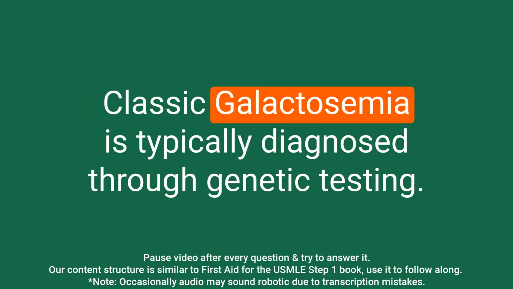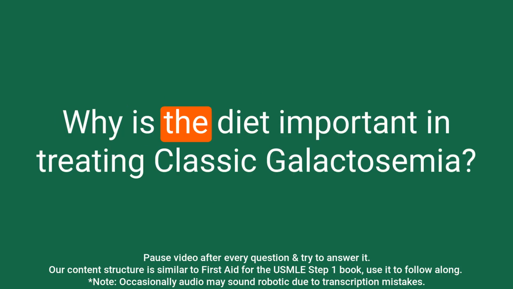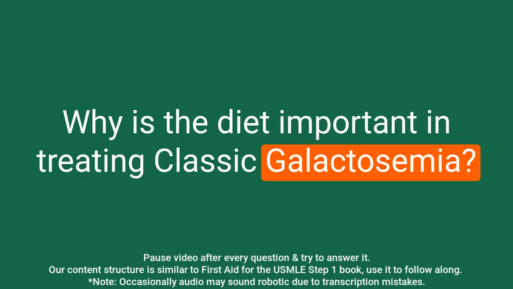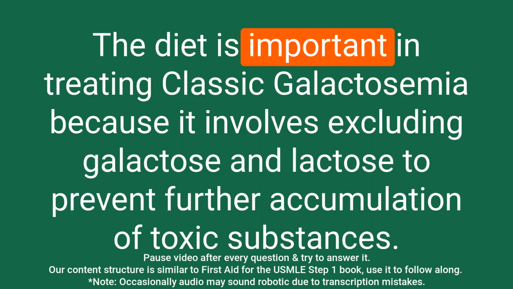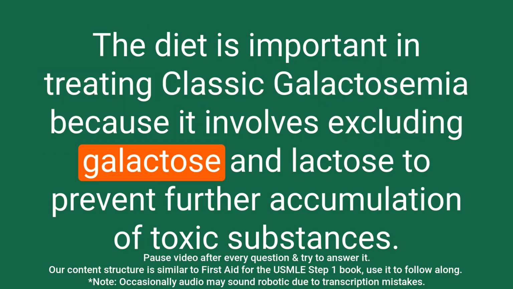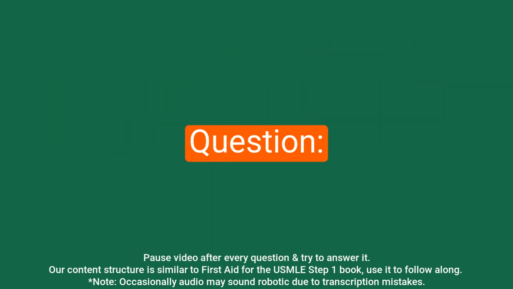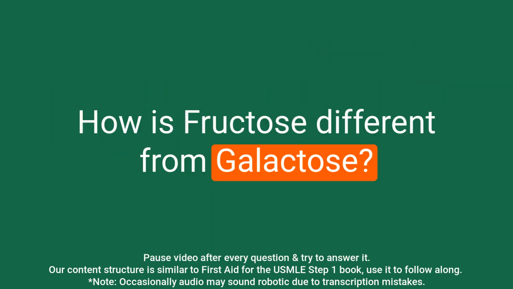Question: How is classic galactosemia diagnosed? Answer: Classic galactosemia is typically diagnosed through genetic testing. Question: Why is the diet important in treating classic galactosemia? Answer: The diet is important in treating classic galactosemia because it involves excluding galactose and lactose to prevent further accumulation of toxic substances.